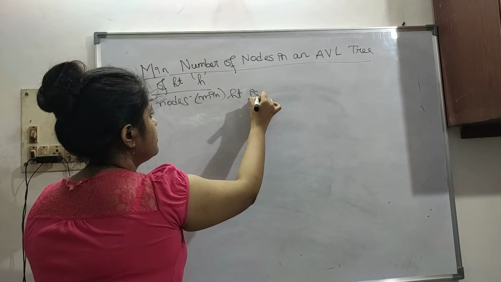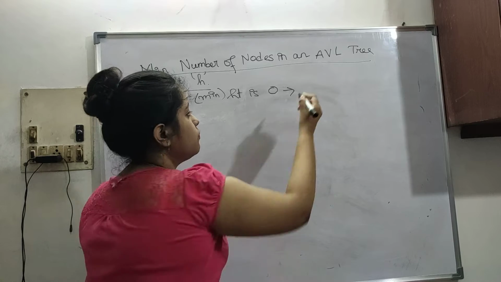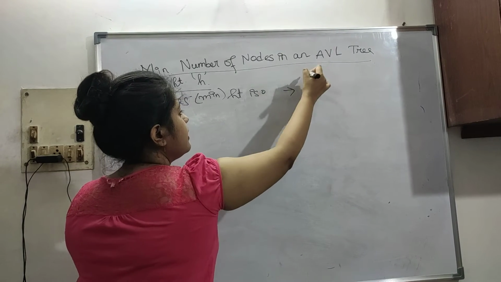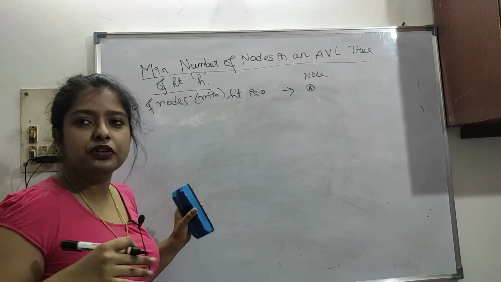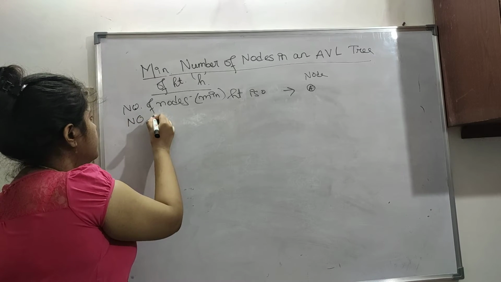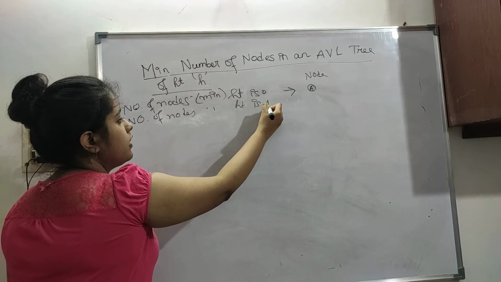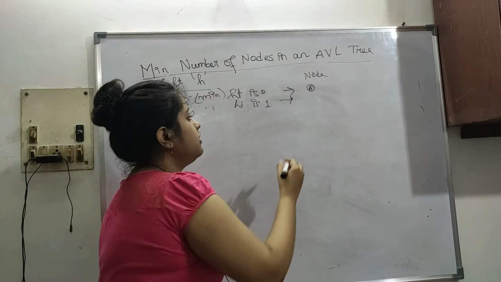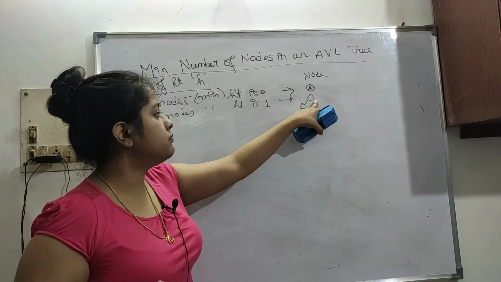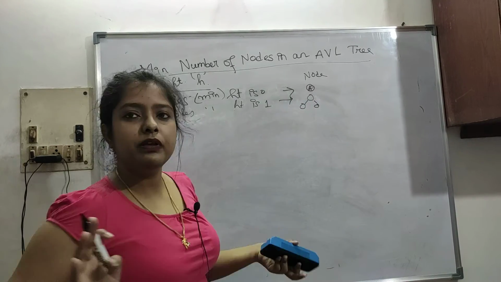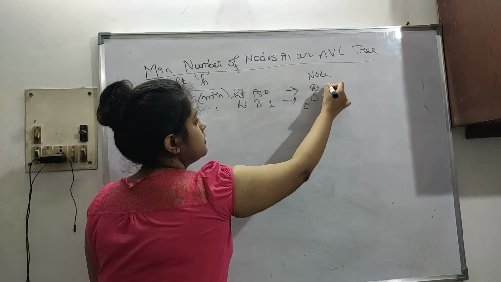So the minimum number of nodes when height is, let's say, 0. Height is 0, just one node can be present. This is 0, just a node of a tree, so you don't get confused here. Then the minimum number of nodes when height is 1. How can you get the minimum number? It is an AVL tree and you have just one node. If you put another node here, it will not be the minimum number of nodes, so just 1. So here 2, this is 1.